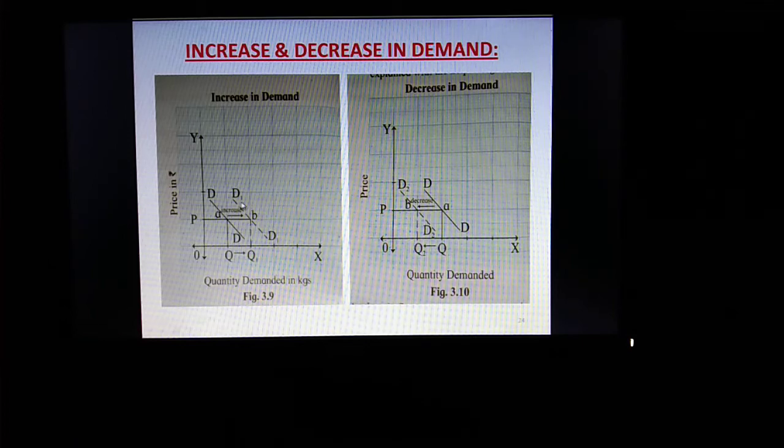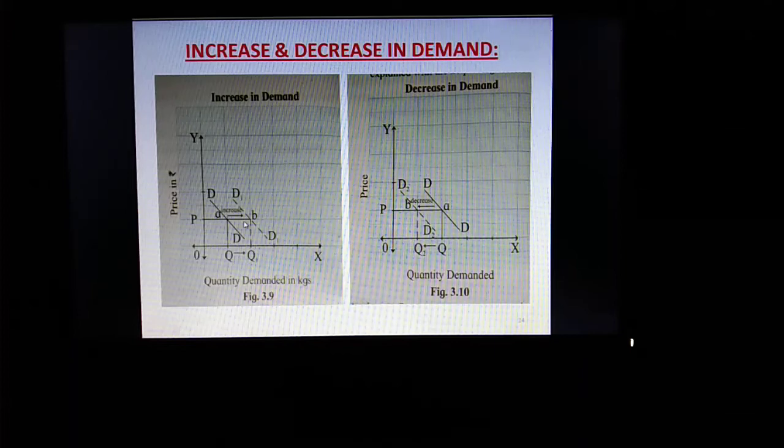If you can see, it is D1 and D1. It is there in your textbook. You can refer to your textbook also. So in case of increase in demand, here you can see the word increase. In case of increase in demand, new demand curve D1 D1 shifts towards right side. Here you can see the arrow is pointing towards right side.